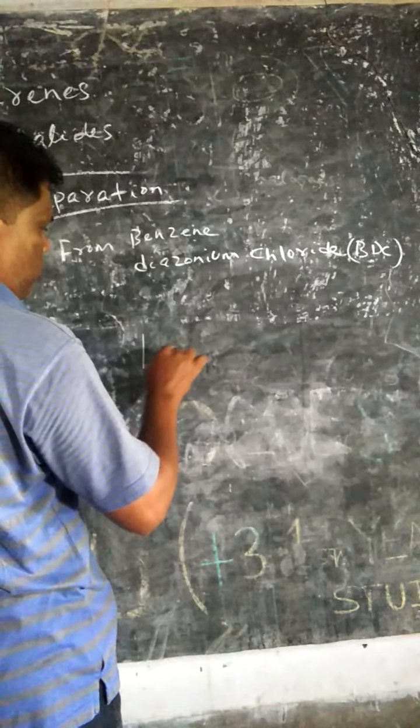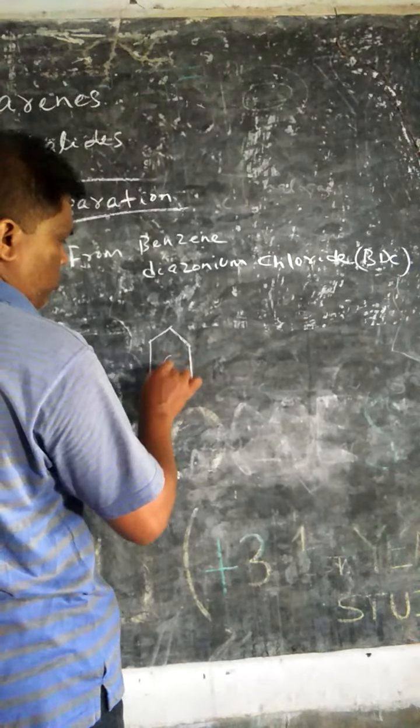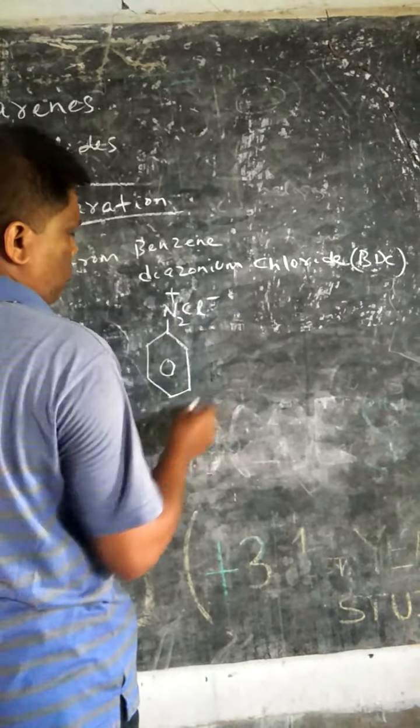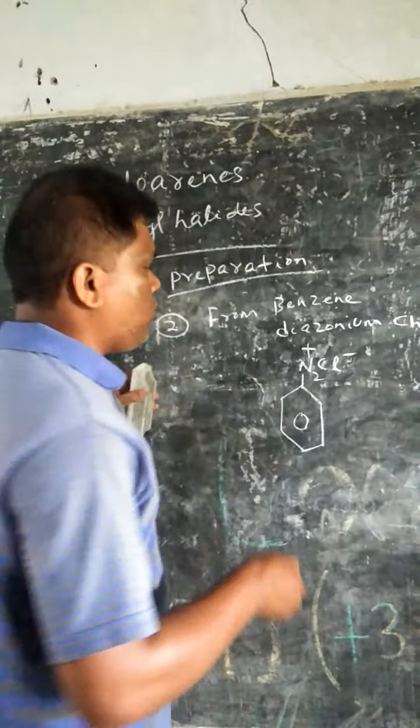What is benzene diazonium chloride? It is N2+Cl-, where N2+Cl- is the diazo group.